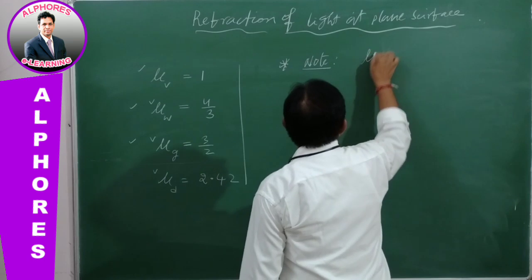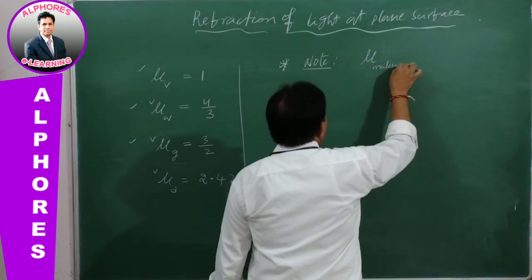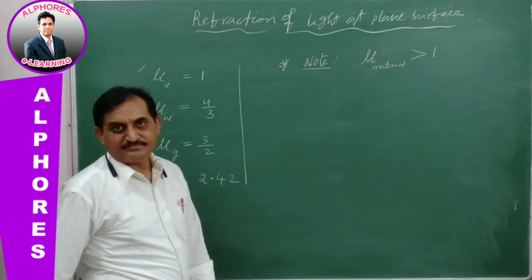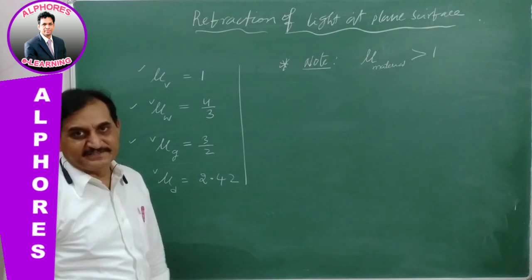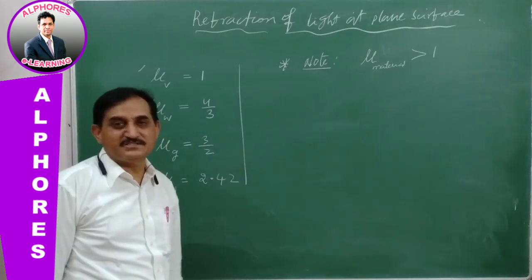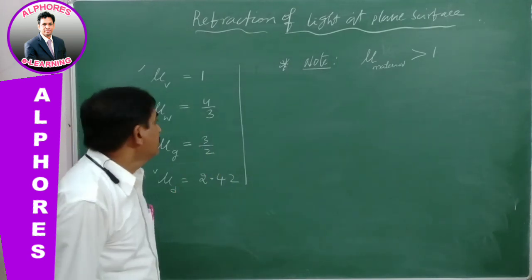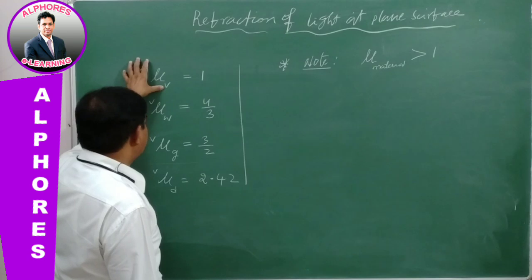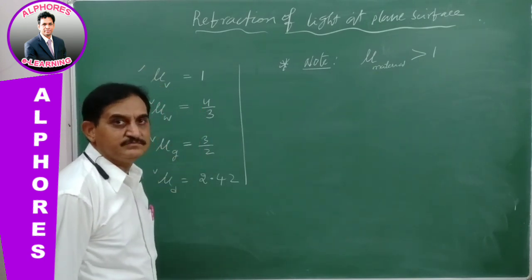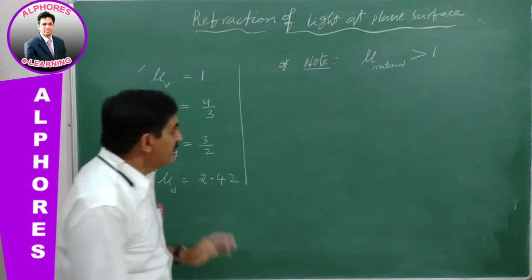Therefore, the refractive index of a material is definitely greater than 1. Keep in mind, the absolute refractive index of any material you consider should be greater than 1. Now vacuum is 1, and the remaining are all greater than 1. See here, 4/3, 3/2, that is 1.33, 1.5, 2.42. Okay? Right.